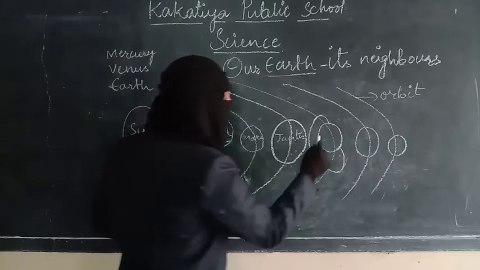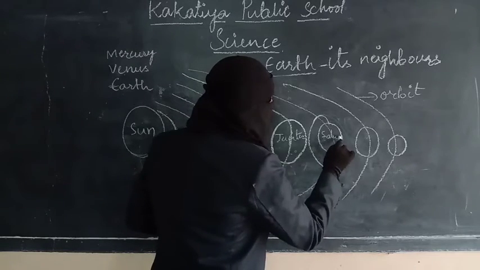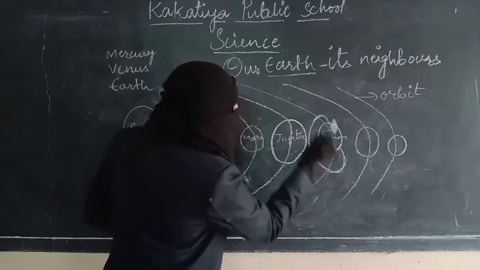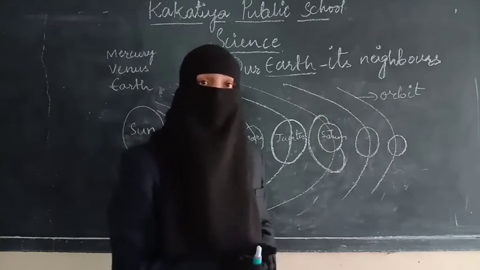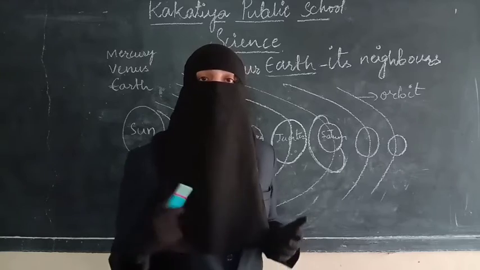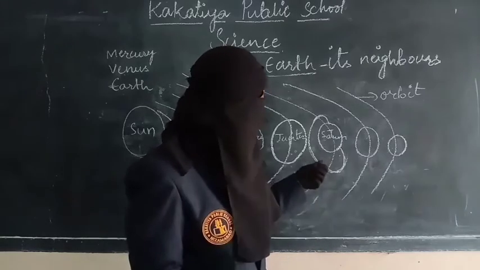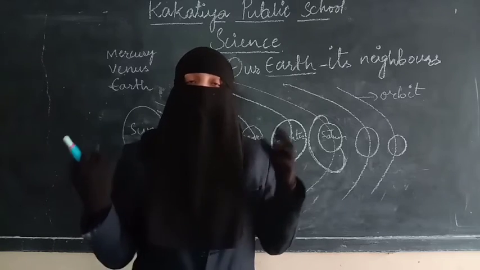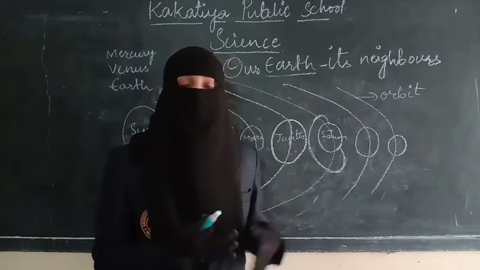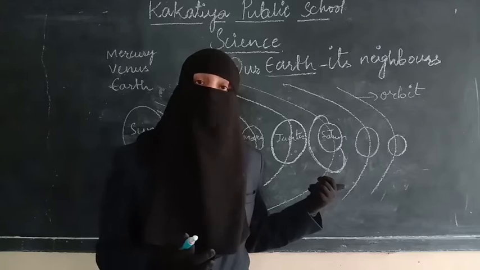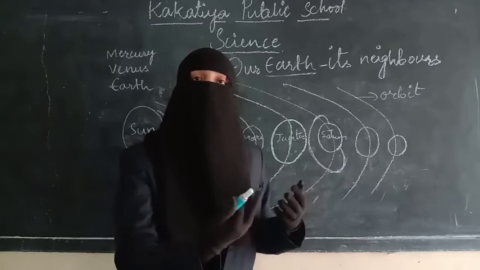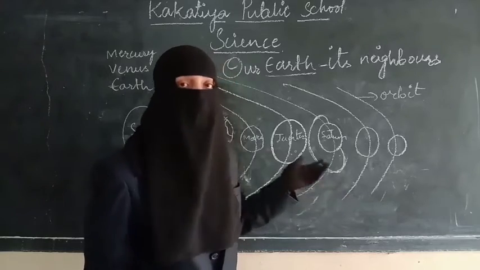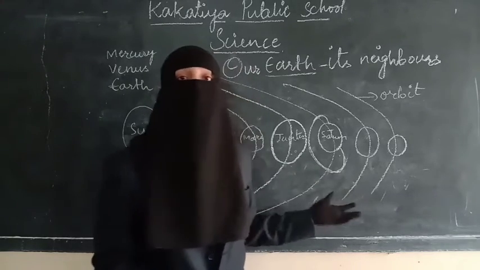Next is this one. This is Saturn. You know, Saturn is different from all others. It has one ring here. Actually, it is not one ring. Saturn has many rings of clouds and ice. A lot of ice, dust, clouds of dust and particles are present around Saturn, which look like a ring. Because it has rings, it is different from all other planets. Saturn has the brightest rings.